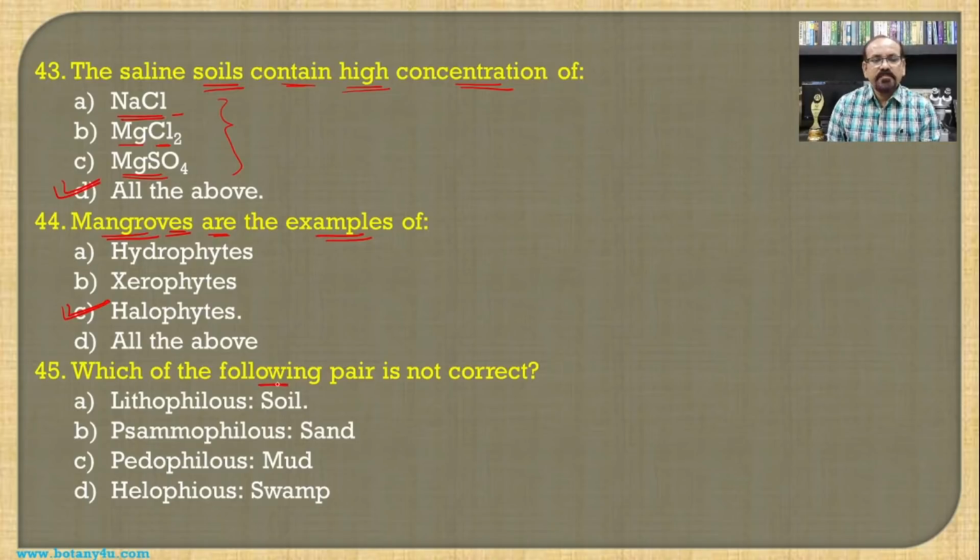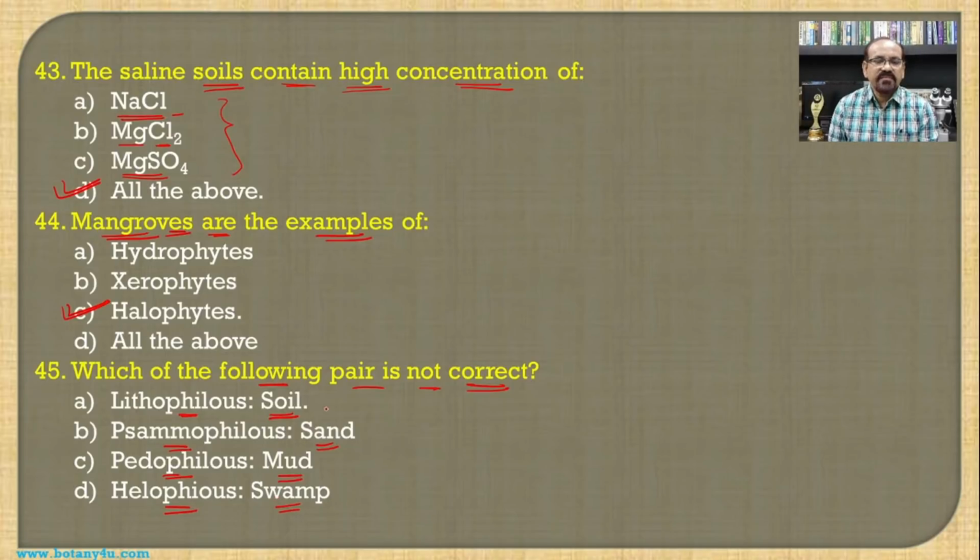Then which of the following pair is not correct? If you see, the lithophilous plants growing in the soil, then Thermophilus growing on the sand, then Pedophilus growing on the mud, and Halophilus growing on the swamp.